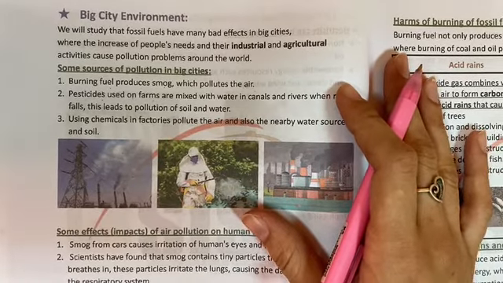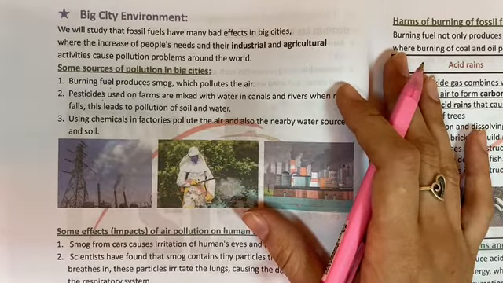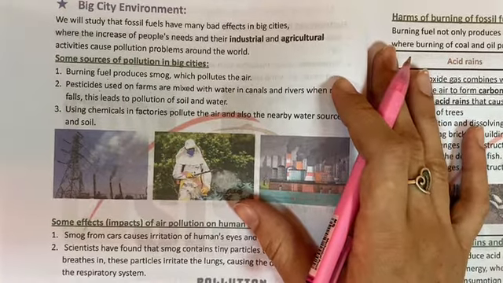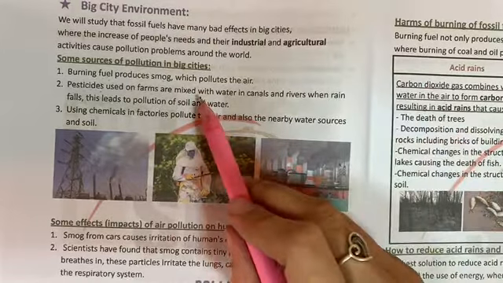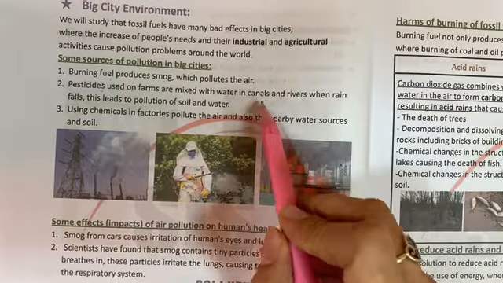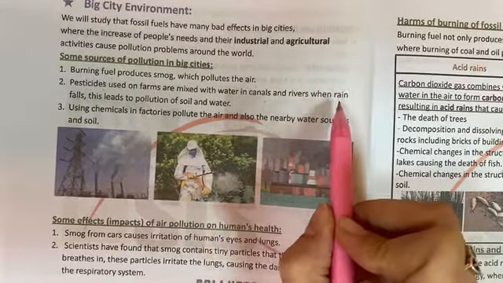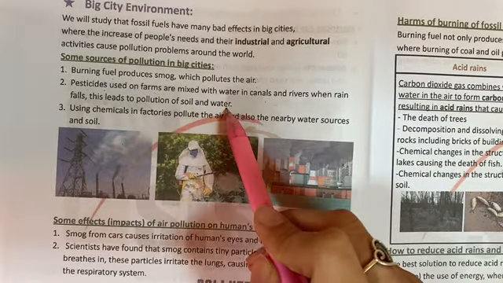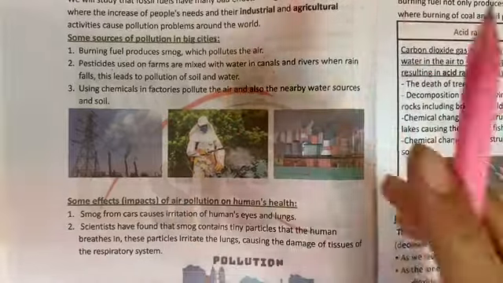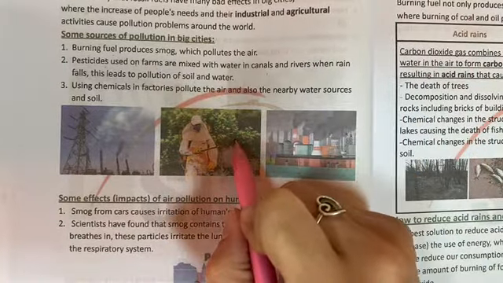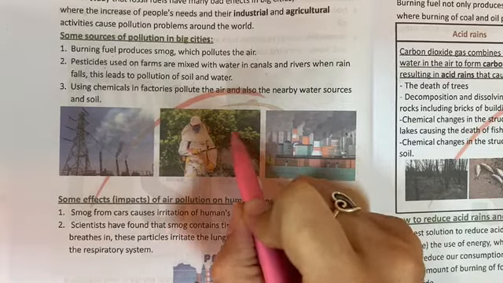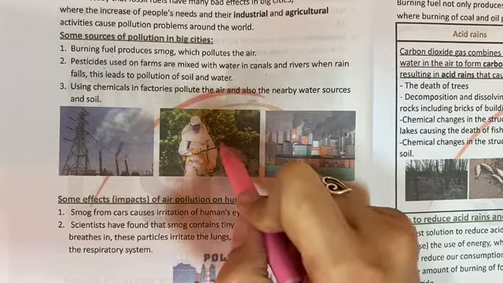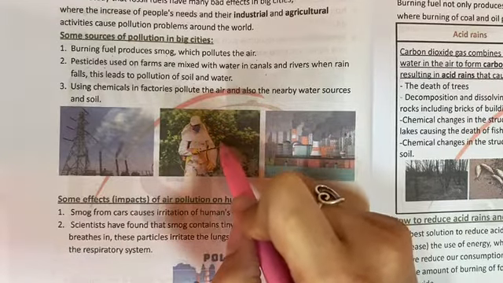Okay, so these pesticides are made from fuel, or from petrol. Farmers use them and mix them with water in canals and rivers. And when the rain falls, these lead to pollution of the soil and the water. Of course, it will damage the crops, the fruits that they are growing, and also pollute the water and change its structure. It causes death of the living organisms that live there.